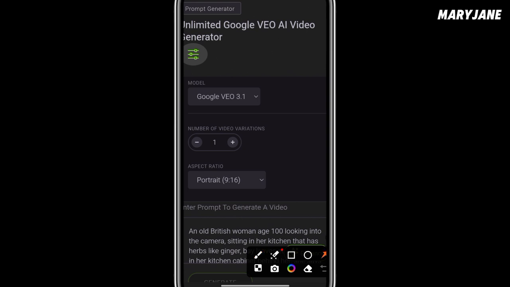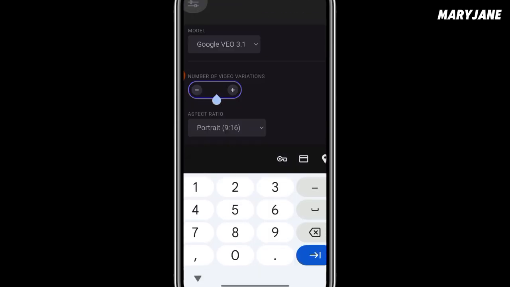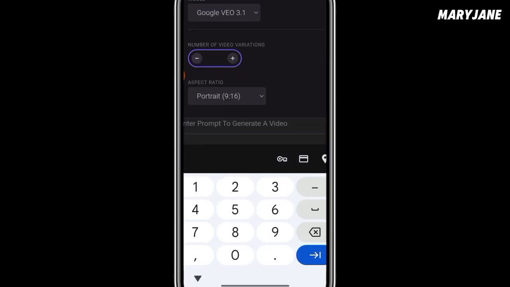Here, this place. Can you see? You click on it, and then you select if you want one video at once or two. You can click here to increase it, or you type in the number of videos you want it to generate at once. But me, I prefer one, so that it's going to be apt and direct.